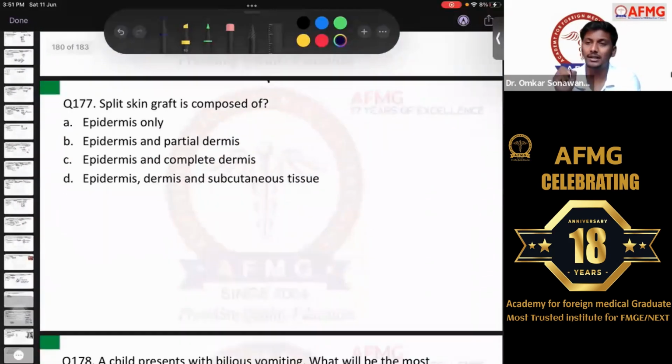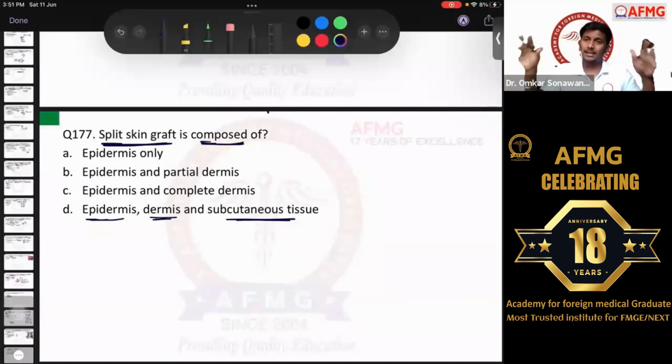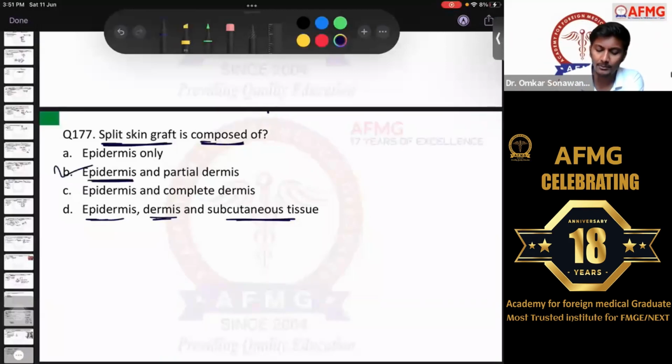and the subcutaneous tissue, right? And it will have better outcomes. But a partial thickness or a split skin graft will not have better cosmetic outcomes, but it can be easily stretched and it can cover a large area of skin. So if there is extensive damage and a lot of skin grafting is needed, you will prefer a partial thickness or a split skin graft. And it will only contain option B, epidermis and partial dermis. That would have been the best answer.